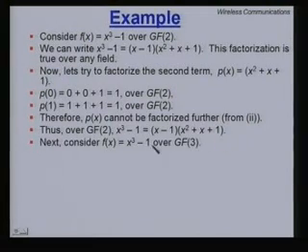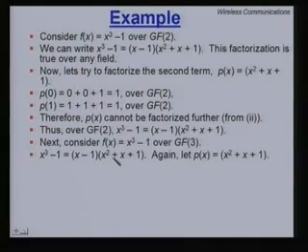Now, consider the same thing of factorizing x cubed minus 1 over GF(3). Again, with your eyes closed, you can write x cubed minus 1 as (x minus 1) times (x squared plus x plus 1).